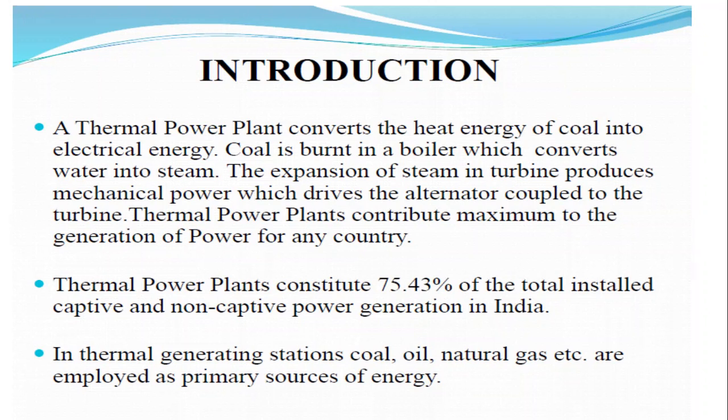The coal is burned in the boilers, which convert water into steam. By using the boilers, the water is converted into steam.